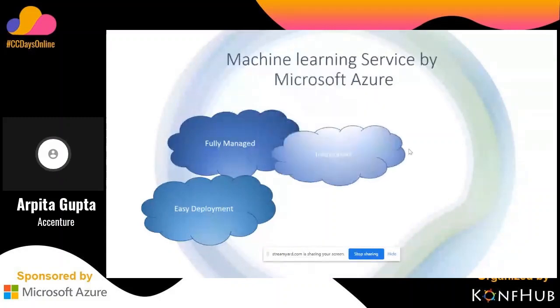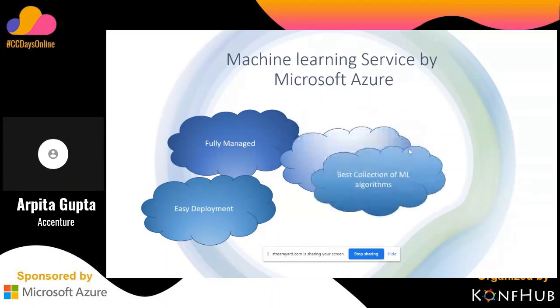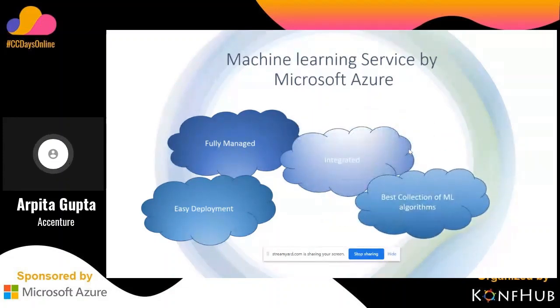The third is that it's integrated. Integrated means a drag and drop option is provided, and we have a connected interface for data science. For common tasks we don't need any other requirements or any other resources. The fourth is the best collection of ML algorithms, because in Microsoft Azure all these ML algorithms are integrated, so whatever algorithm we use for model building or deployment, we can access it from this portal itself.